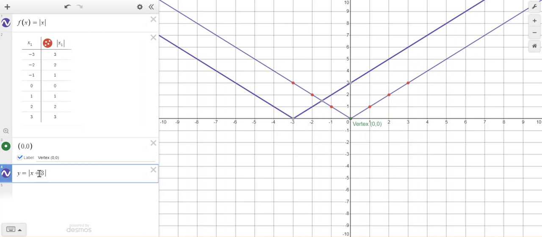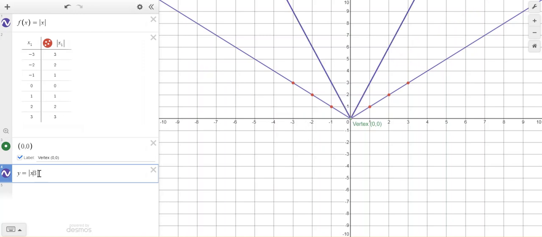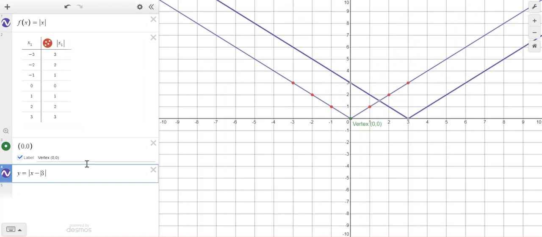Let's see what happens here. Instead of a +3, if I make it a -3, we can see my vertex moved 3 to the right. So that's what happens inside the absolute value with the x. If it's grouped with the x, it does x things. X moves left and right. So now let's see what happens outside.